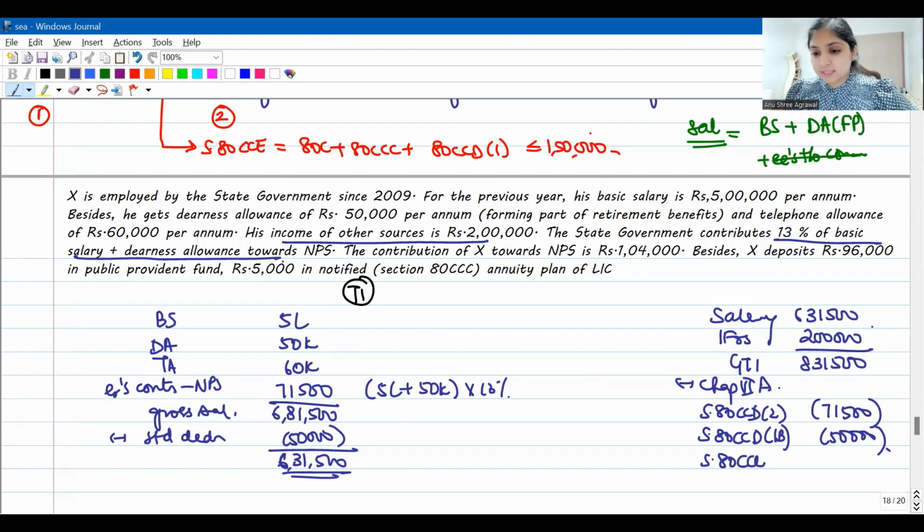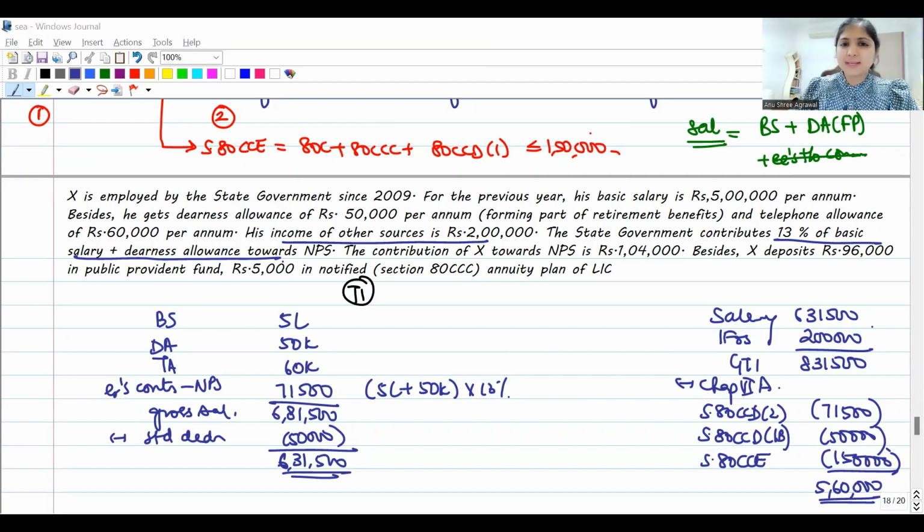Under section 80CCE, maximum you can enjoy 1,50,000. So total, 1,50,000. We restricted it to 1,50,000. So now the total income of our assessee is going to be 5,60,000. Understood. So this question was just to help you understand 80CCD a little better. See, amendment is a very small amendment, but it's a very important section from the examination perspective.